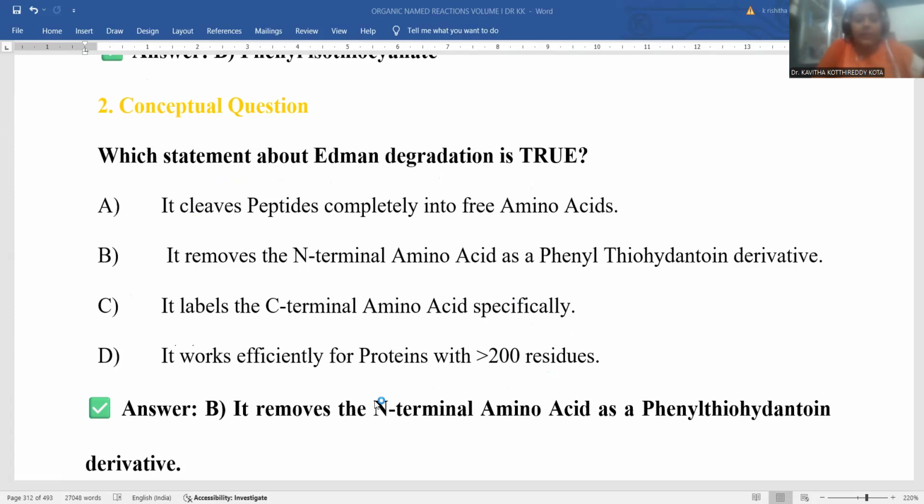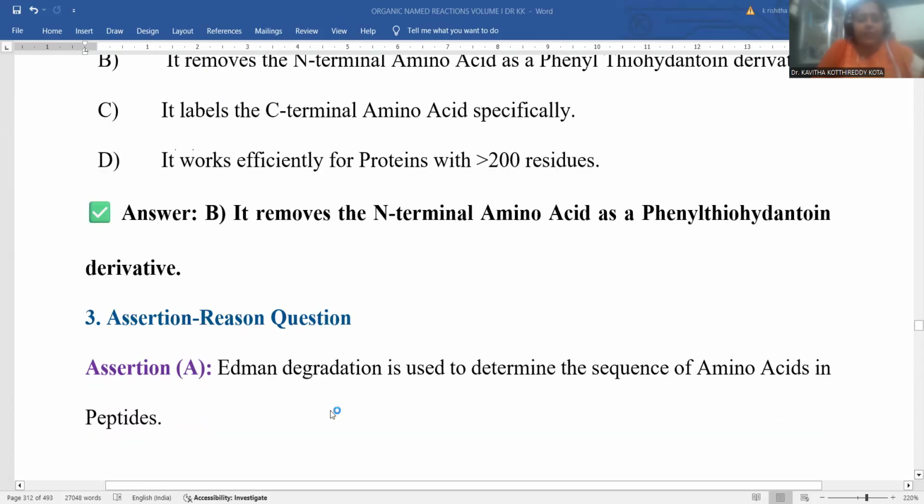Our required answer for the true statement regarding the Edman degradation is: it removes the N-terminal amino acid as a phenyl thiohydantoin derivative. This is the right answer. That is option B, right?